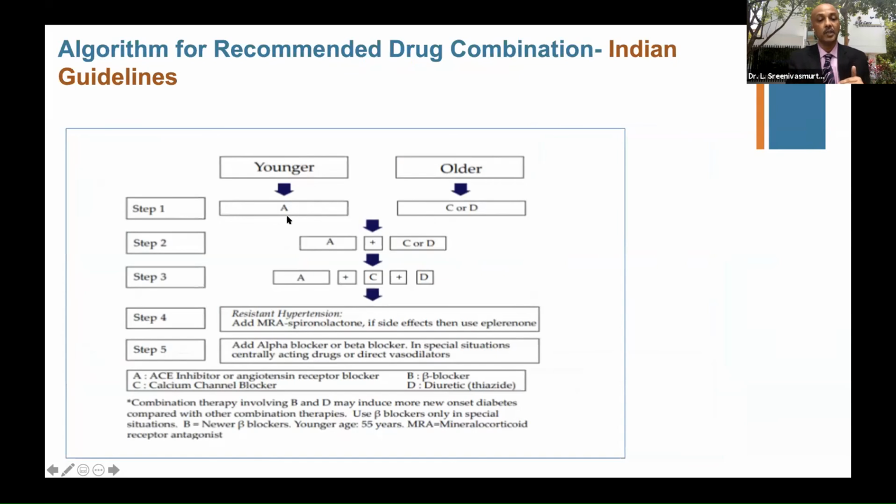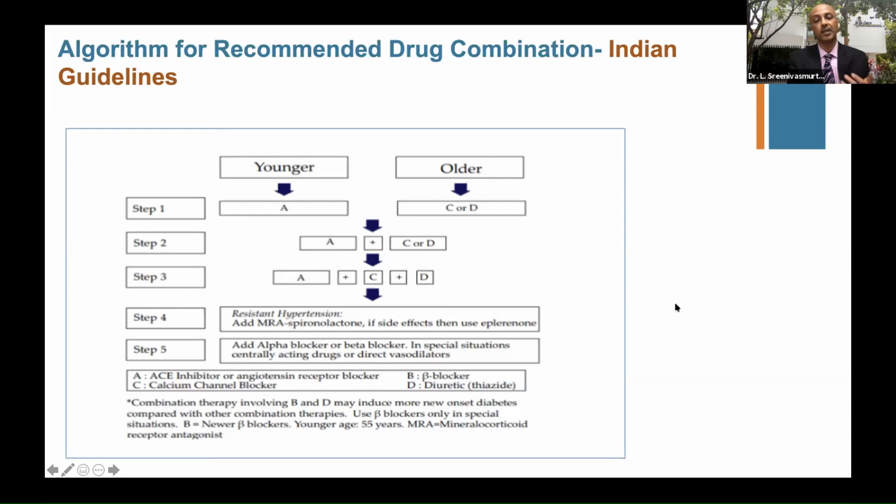The younger age group here is 55 years and less, and 55 and above is A. A stands for your ACE or ARBs. You can see the definition here. And C and D, calcium channel blockers and diuretics. Steps 2, 3, 4, and 5 are there where alpha blockers or beta blockers are seen, and step 4 is something like resistant hypertension. So these are the permutation combinations you can choose for your patients.